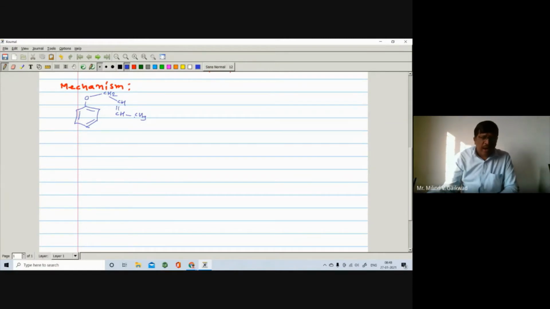So we can also replace hydrogen from the allyl group by any other group. So this is the mechanism. We are taking a different example. Only I have replaced the hydrogen by the methyl group. Okay. Now here, what happened in the mechanism?